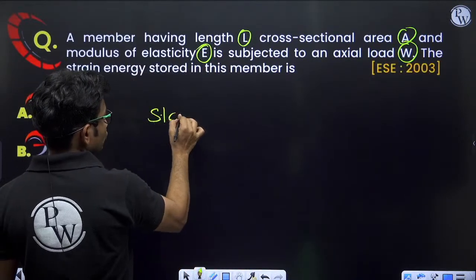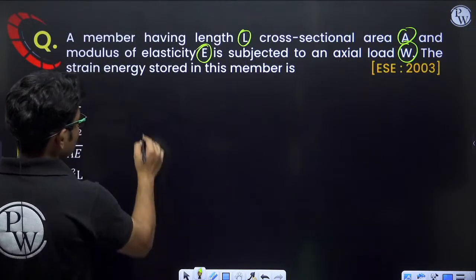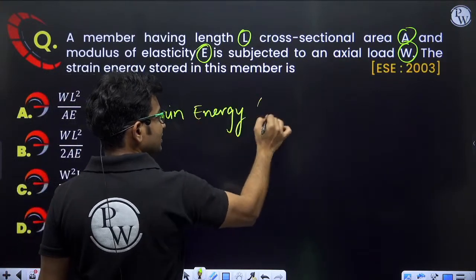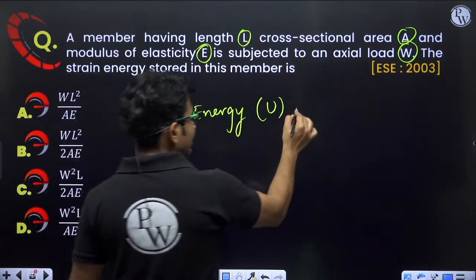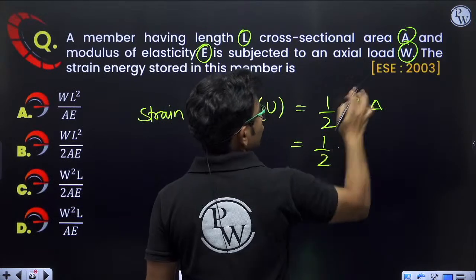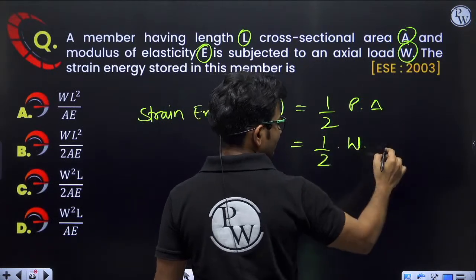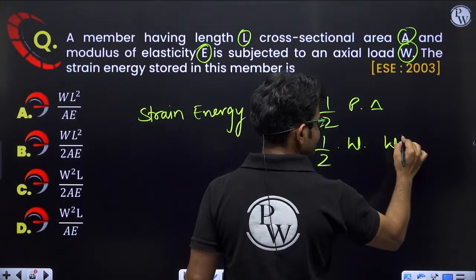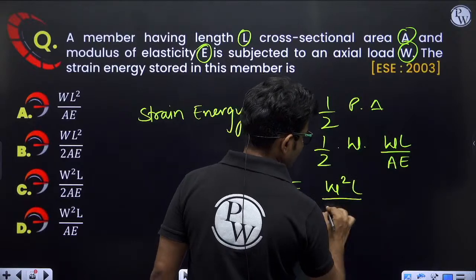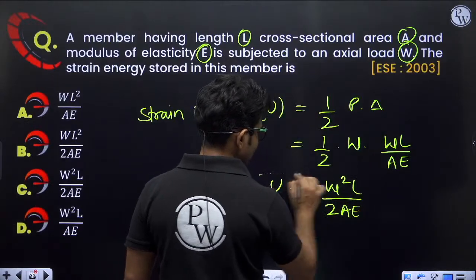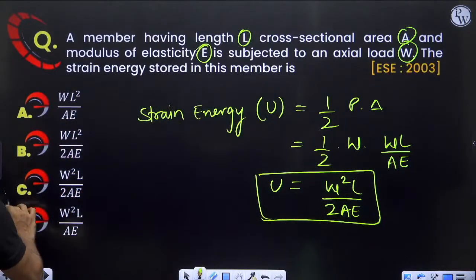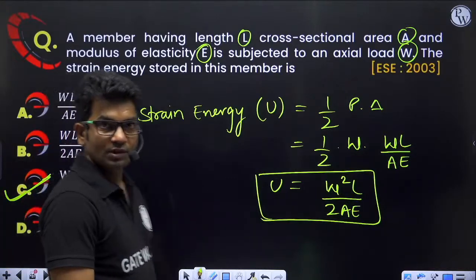So strain energy stored means we are talking about total strain energy stored. We'll represent the total strain energy by capital U, and that will be equal to half P delta. The force P is given by W, and delta will be equal to PL upon AE, that means WL upon AE. So we get W square L upon 2AE. So total strain energy stored will be W square L upon 2AE. Correct answer will be option C. Clear?